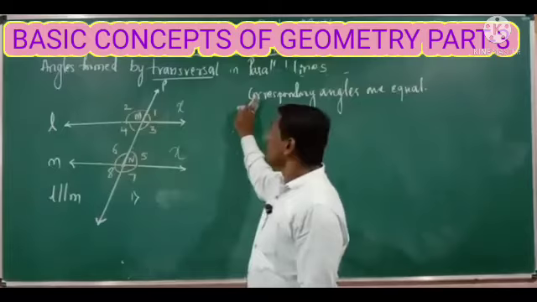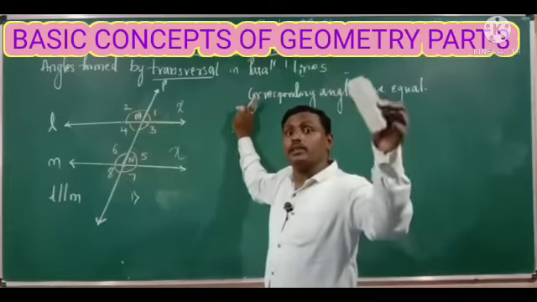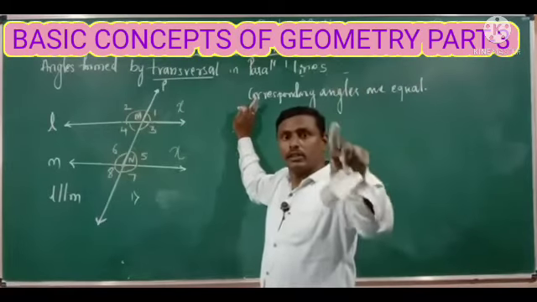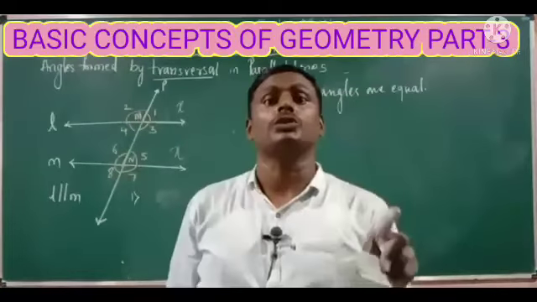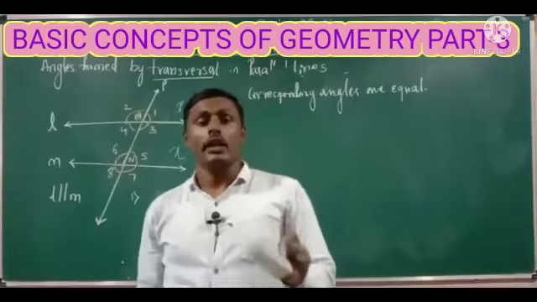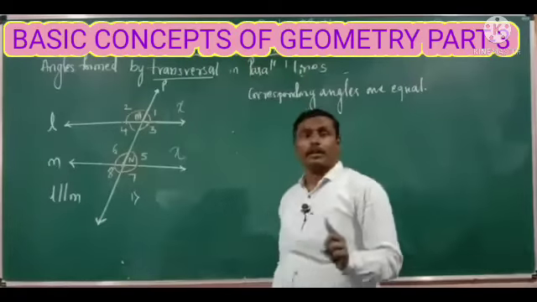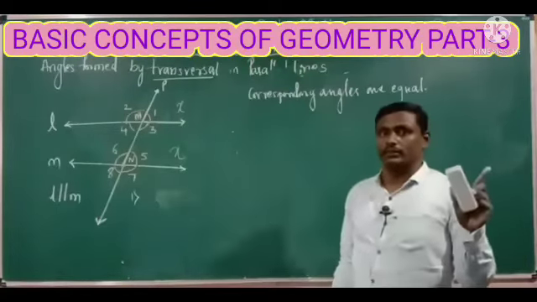Keep it in your mind: the transversal should pass through two parallel lines, then only the corresponding angles are equal.